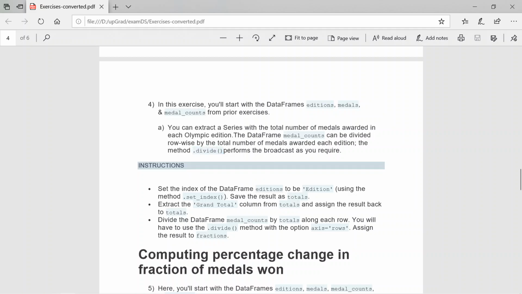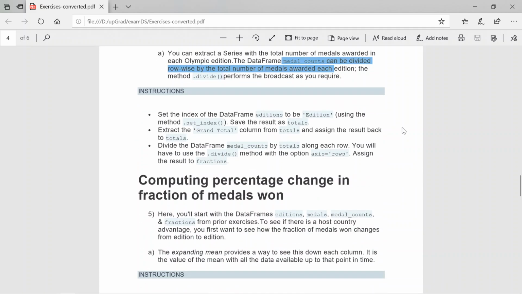So basically the ask is to extract a series with the total number of medals awarded in each Olympic edition. The data frame medals count can be divided row-wise by the total number of medals. The total number of medals is there in editions, and we need to divide the medals count by it. For that, they gave instructions: set the index of the data frame editions to be edition, use the method dot set index, and save the result to totals.